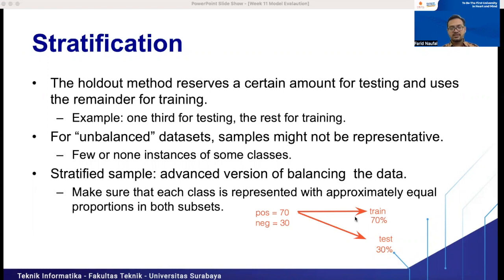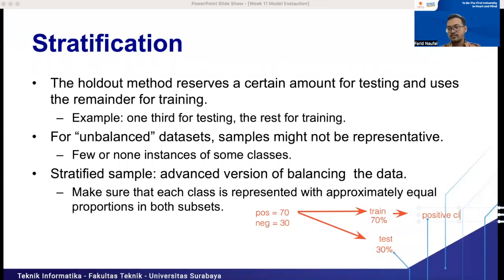So all of the training data will only contain the positive classes.